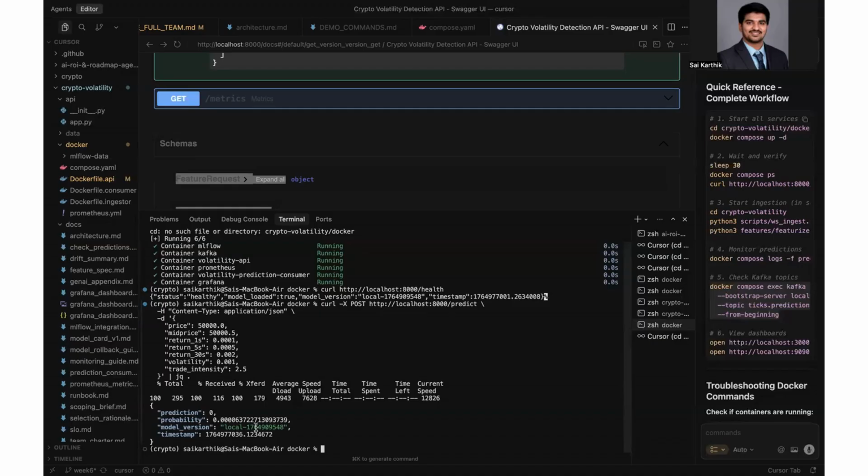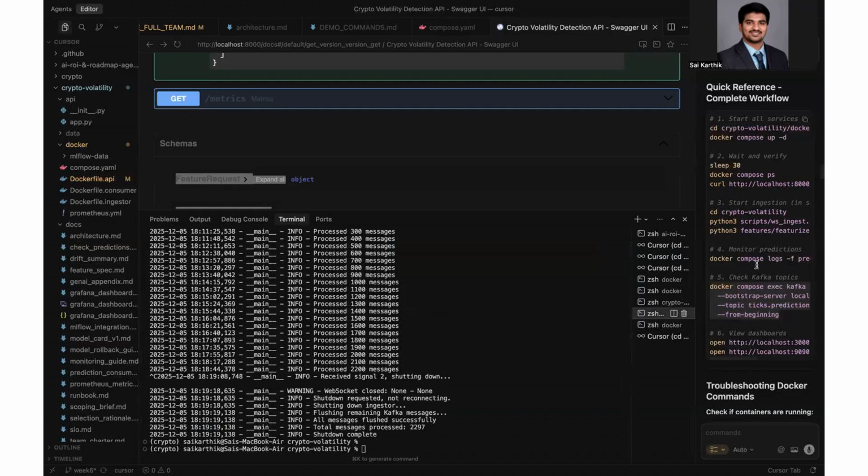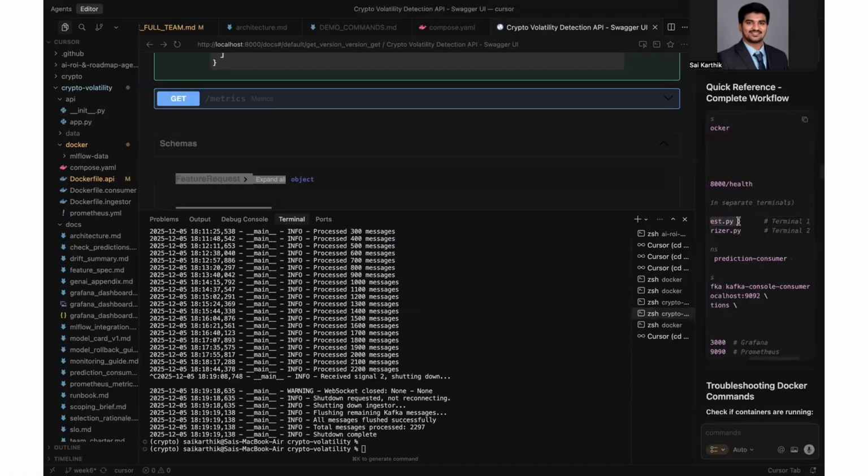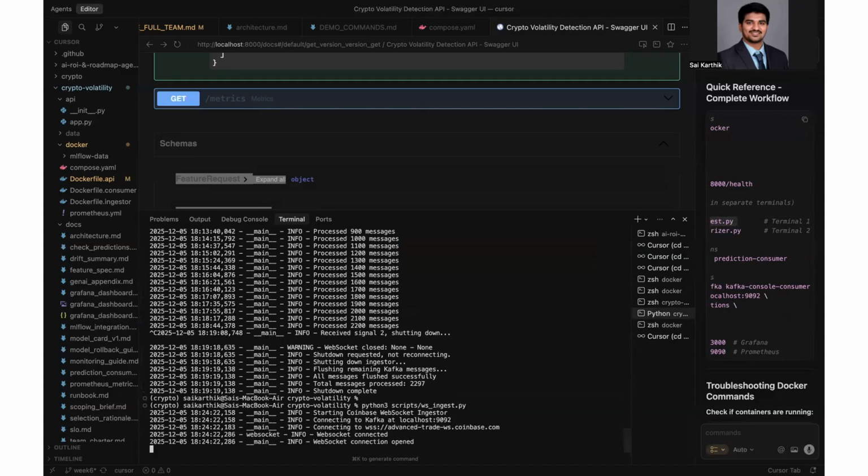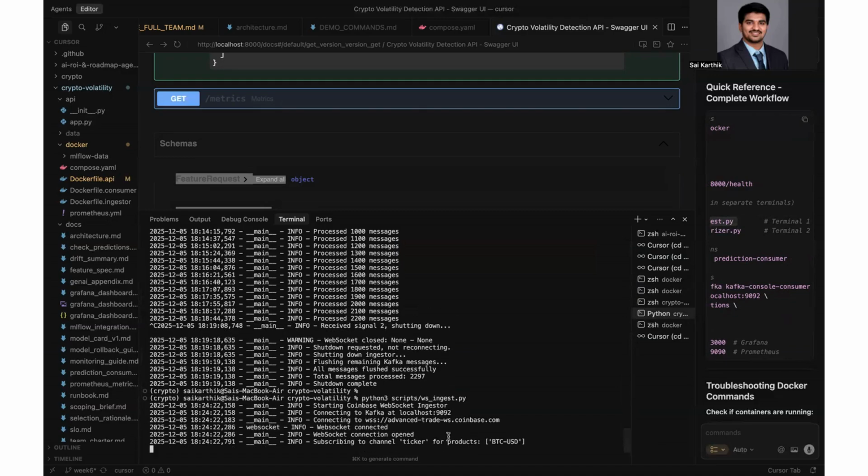and the probability. The next step is showing you how we can do the prediction in real time through the Kafka service. For this, the first step is ingesting the data from the Coinbase WebSocket, and I would be running the ws_ingest file, and we can see that the data from the WebSocket is flowing in.